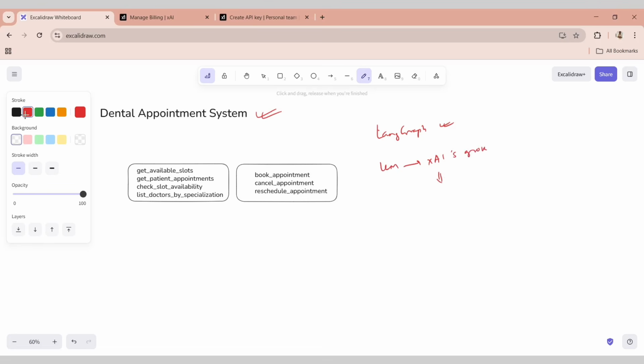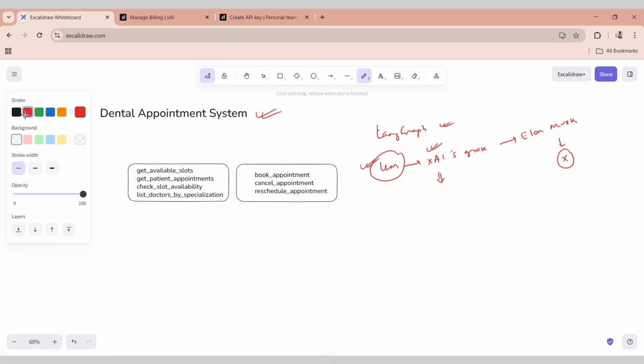Now, for those who are not aware of this particular large language model, let me tell you that this large language model is by the company called xAI, whose owner is Elon Musk, who is also the owner of X, which was earlier known as Twitter.